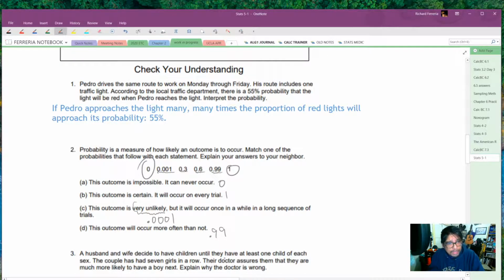So more often than not, the outcome is going to recur. 60% also, that would work as well, but I feel safer with 99. So the closer you are to 1, the more likely it is that an outcome is going to occur in the long run.